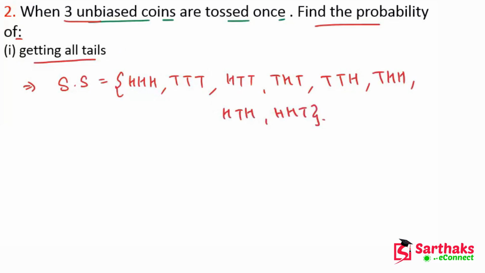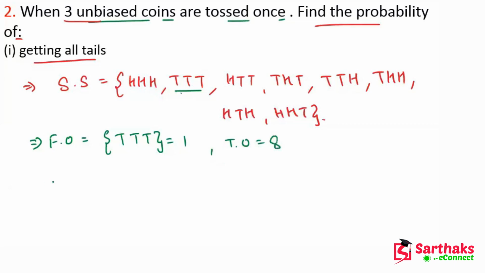Okay, so now in this, what is the favorable outcome? If you observe this, the favorable outcome is, we have to find the probability of getting all tails. So there is just one case for all tails. We can write here tail, tail, tail. This is only one case. And we know that total outcomes is 1, 2, 3, 4, 5, 6, 7, 8. I hope you get this point.